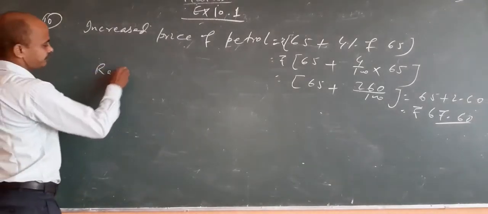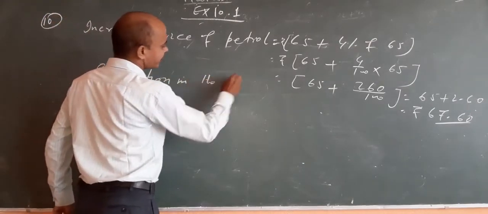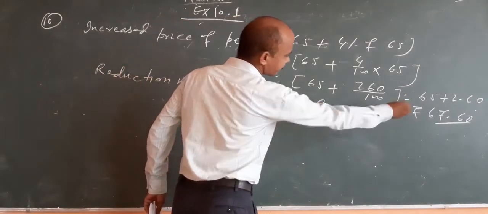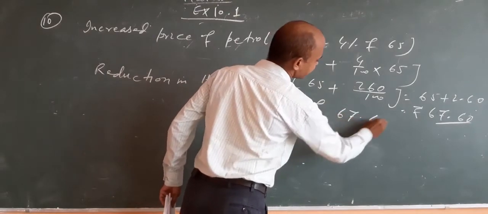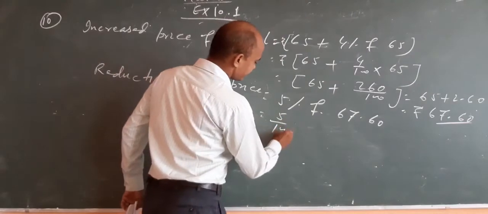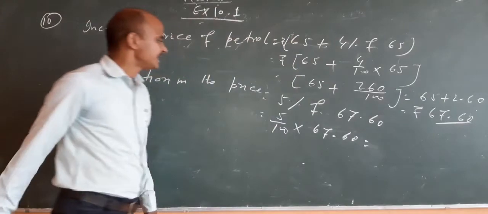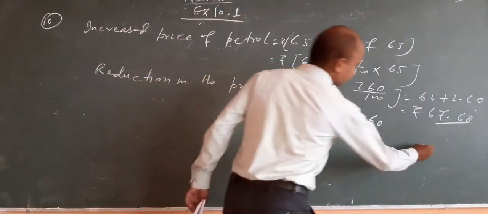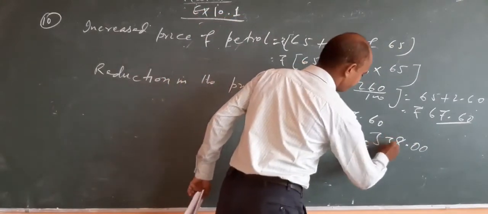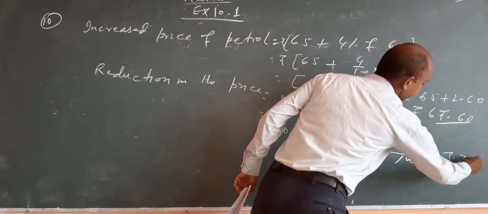Reduction in the price is 5% of 67 rupees 60 paise, that is 5 by 100 into 67.60. This will come 3 rupees 38 paise.